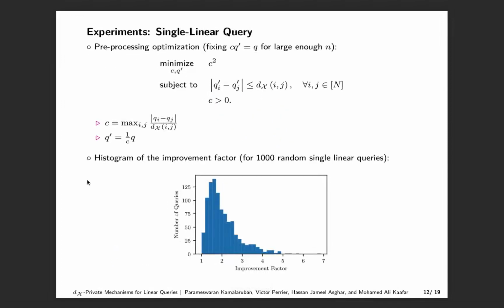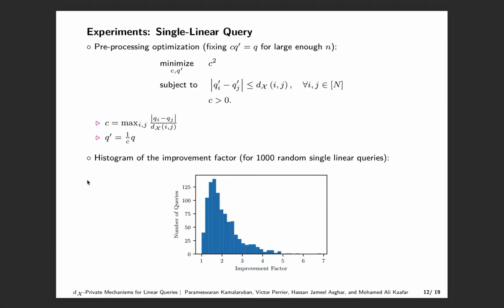For a single linear query Q, the model parameters C and Q dash of the dx private Laplace mechanism can be obtained by solving this pre-processing optimization problem. Here, the objective function is chosen by doing a utility analysis for our mechanism with L2 squared loss function and by fixing C Q dash equals Q for very large n. Then we obtain the model parameter values as presented here. Recall that we used this noise scale in our working example before.